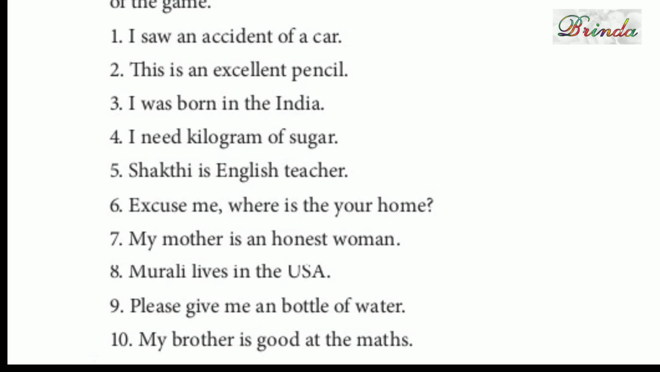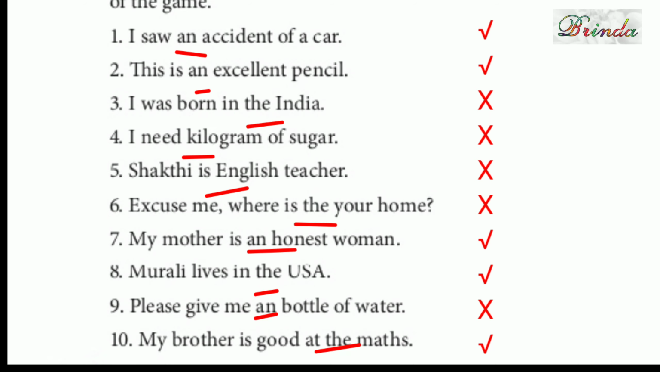Now here some sentences are there. We have to use correct articles. First one: I saw an accident of a car. An accident, correct. Second one: This is an excellent pencil. An excellent, right or wrong? Correct. Third: I was born in the India. The India should not come, right? I was born in India. The is not needed, so that is wrong.